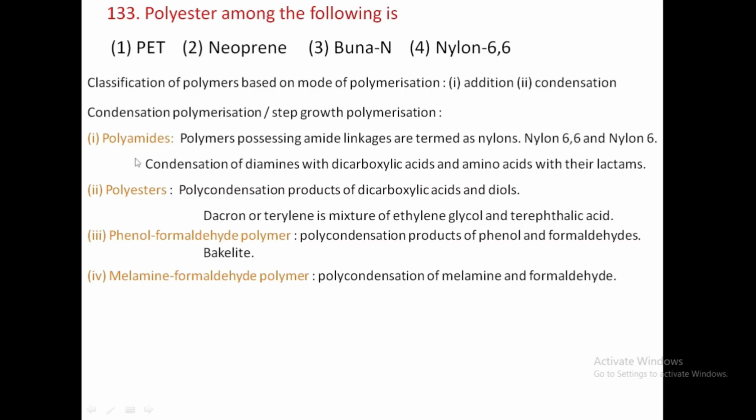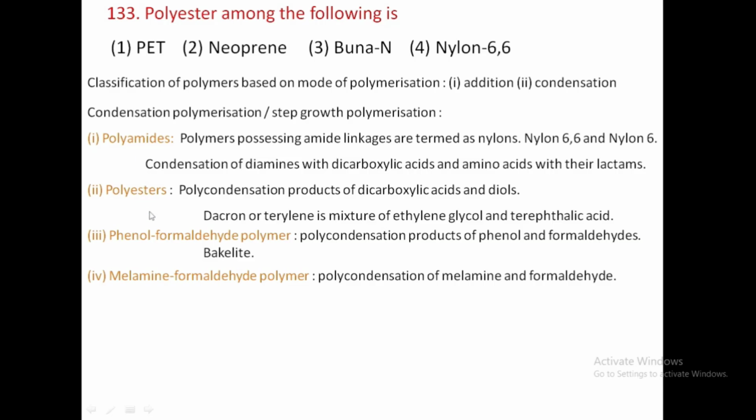The first one is polyamides. Amide is the linkage between two monomer units to form the polymer, hence these are called polyamides. Polymers possessing amide linkages are also commonly called nylons. Nylon 66 and nylon 6 are examples of polyamides. Condensation of diamines with dicarboxylic acids gives polyamides, and polycondensation of amino acids and their lactams also gives polyamides.